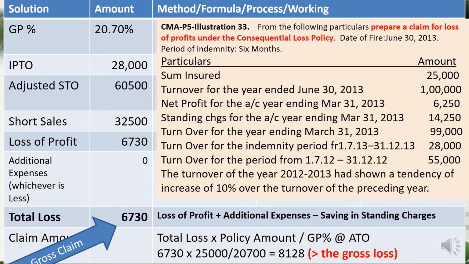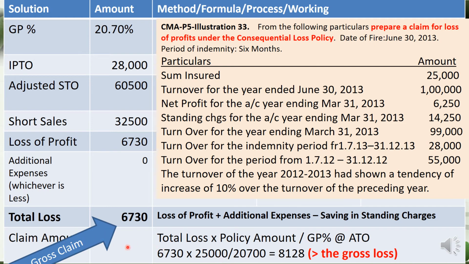Because the gross profit percentage on the turnover of the sales during the previous year, for the indemnity period itself, is coming to 20,700, but the sum insured is more than this amount. So therefore we need not worry about the total loss.